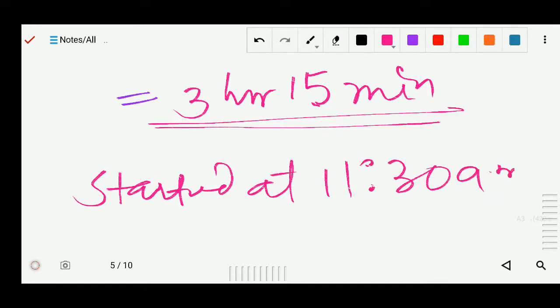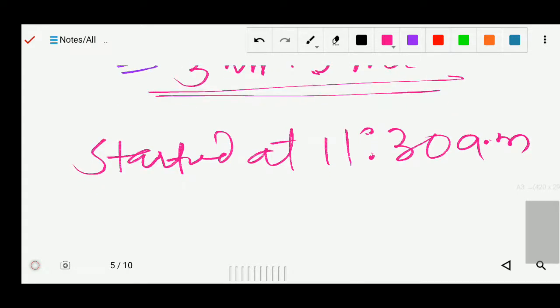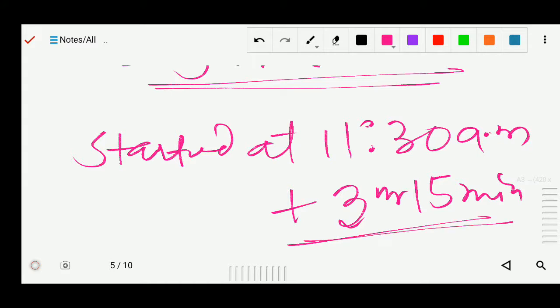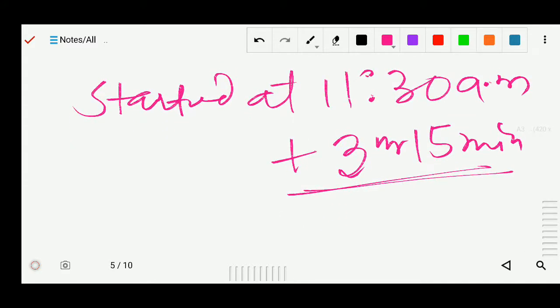Okay, now after this he has started at 11:30 am. Now 3 hours 15 minutes are taken more. So in this we can add 3 hours and 15 minutes to this time. Yes or no? We can add. So now 11, you can add it also, 11, then after 12, then 1, then 2.